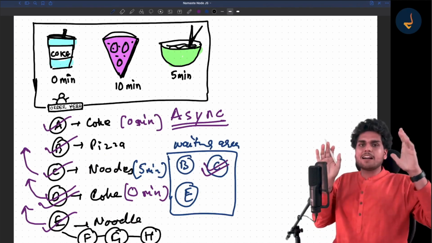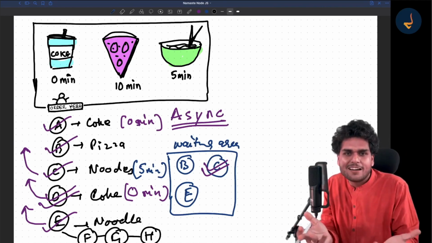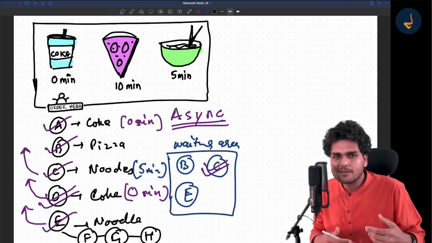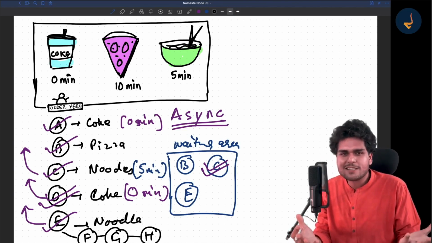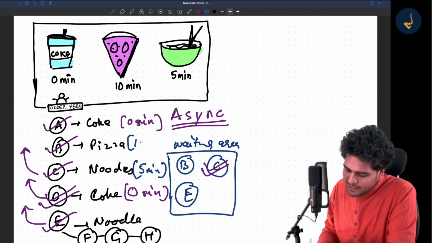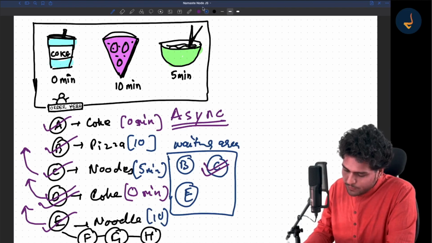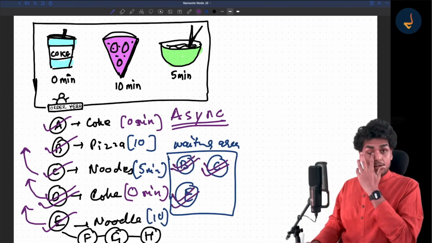Do you understand it? I think it is getting a little confusing to explain, but that's how McDonald's, Domino's, Pizza Hut, everything works. So in 10 minutes, your pizza will be delivered and your noodles will be delivered, and both of them will go away from the waiting area.